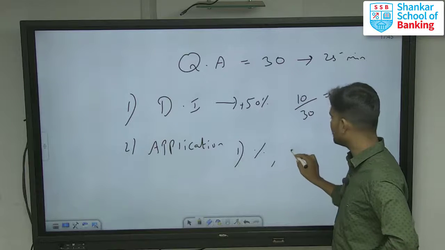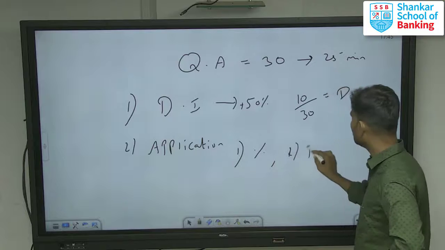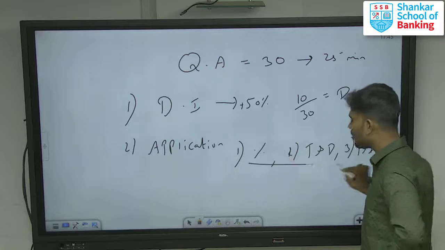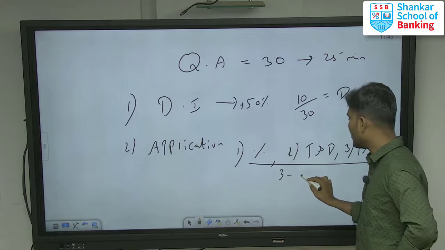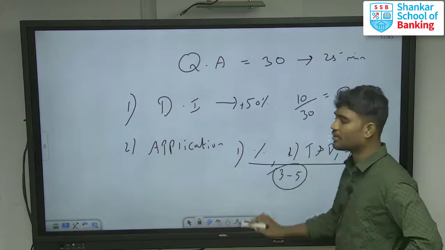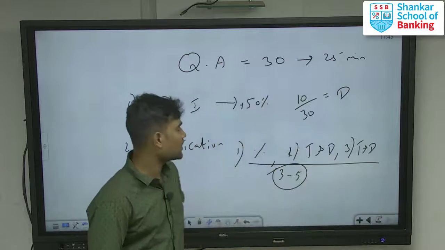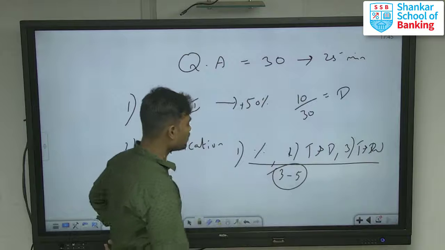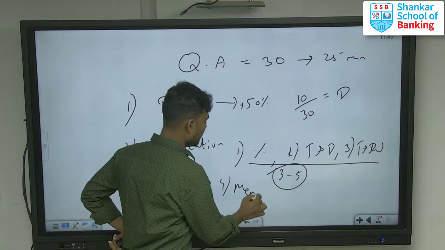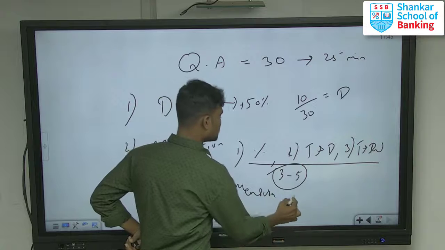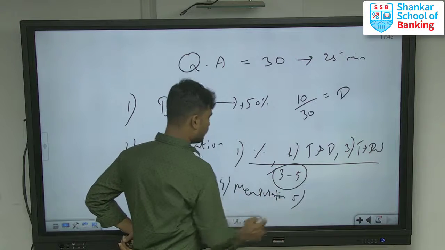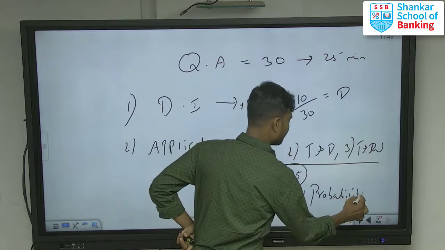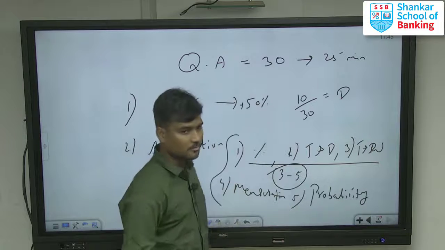The second topic is time and distance. The third topic is time and work. In these topics, they ask a minimum of 3 questions and a maximum of 5 questions, covering percentage, time and distance, and time and work. The fourth one is mensuration, and the fifth one is probability. These 5 areas are very, very important.